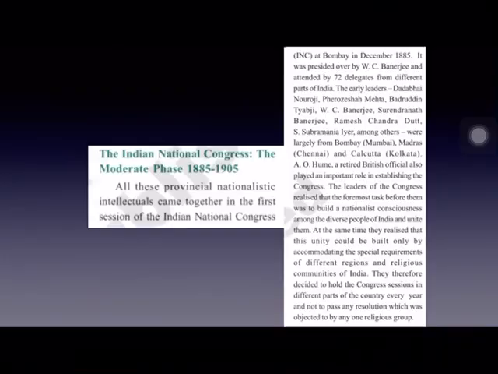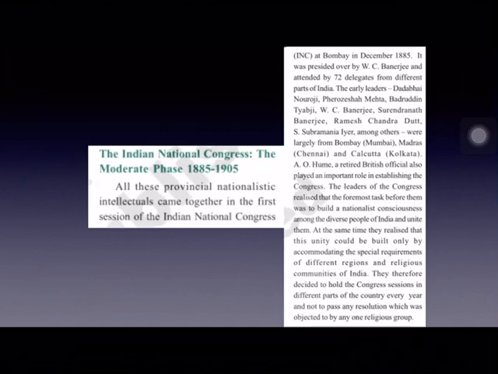Now the Indian National Congress, the moderate phase. With the combined effort of all these intellectuals, finally Indian National Congress was formed on 28th December 1885. And A.O. Hume, a retired British official, played an important role in the formation of Indian National Congress. And the first president of this INC was W.C. Banerjee. The first session of INC was held in Bombay under the presidency of W.C. Banerjee. And this was attended by 72 delegates from all over India.